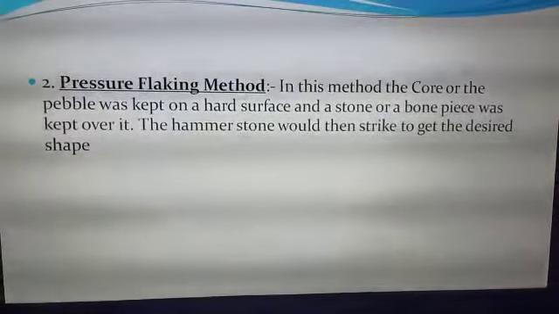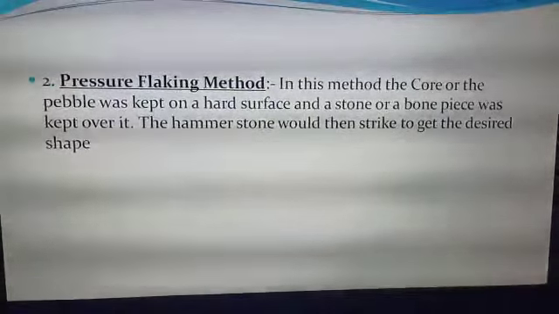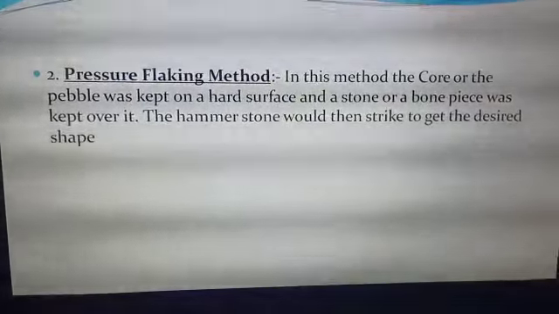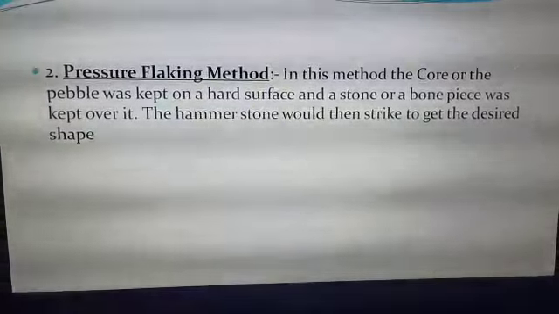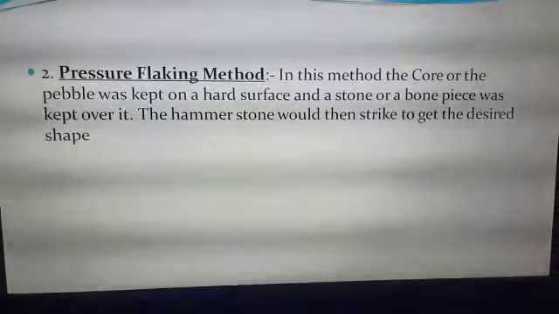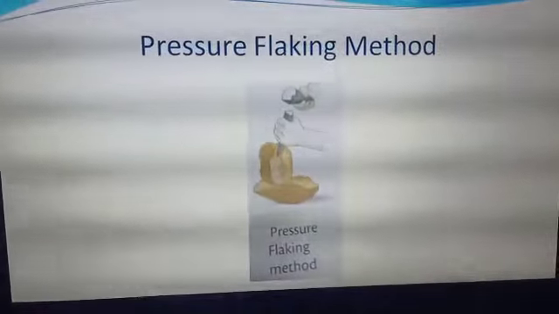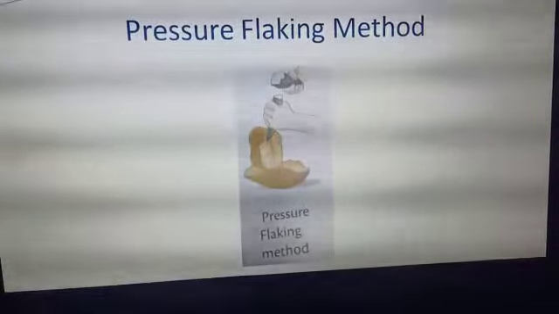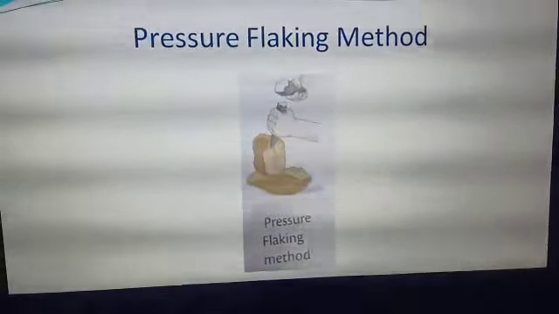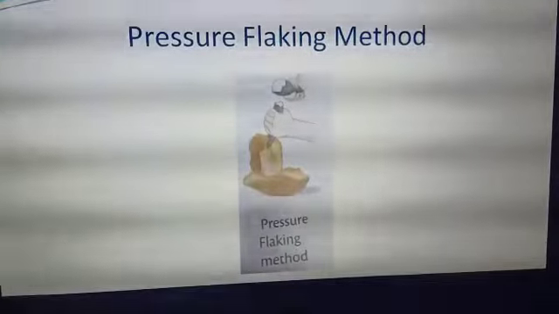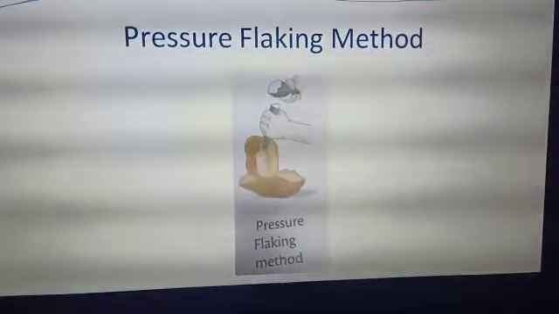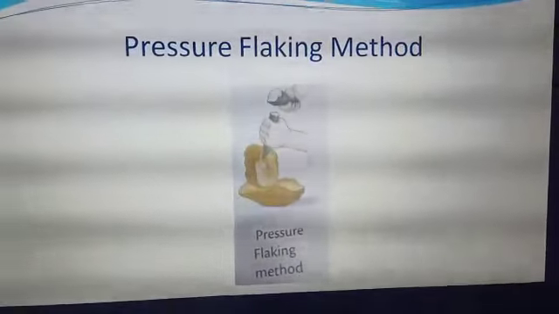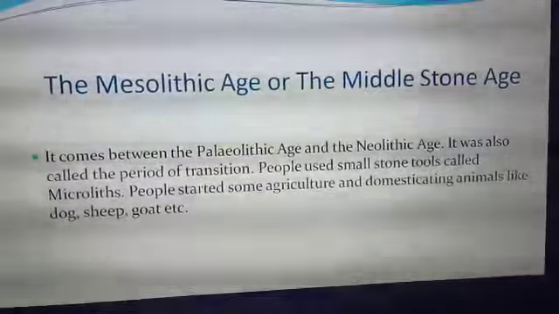The next method is the pressure flaking method. In this method, the core or the pebble was kept on a hard surface and a stone or a bone piece was kept over it. The hammer stone would then strike to get the desired shape. In this picture, one person is holding a bone piece on a stone and hammering it with the other hand, and this method is called the pressure flaking method.